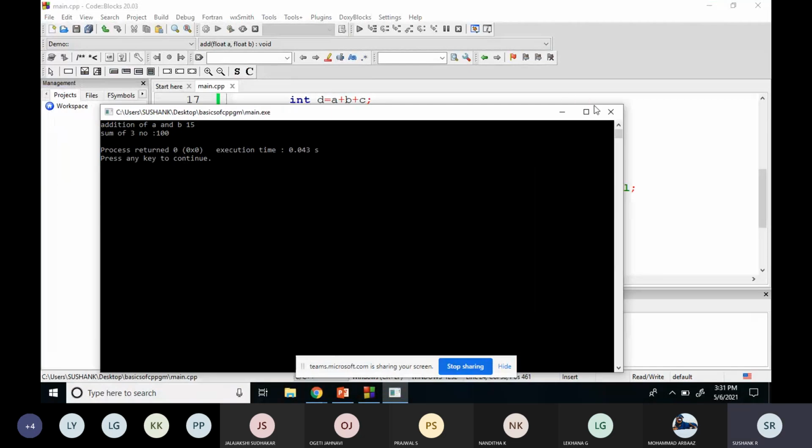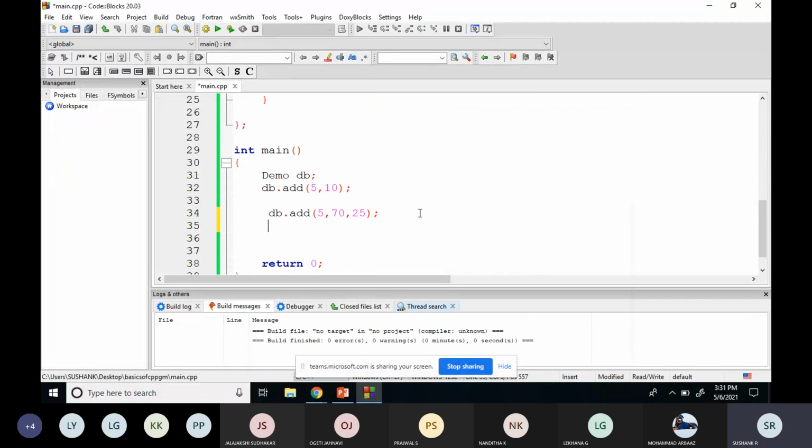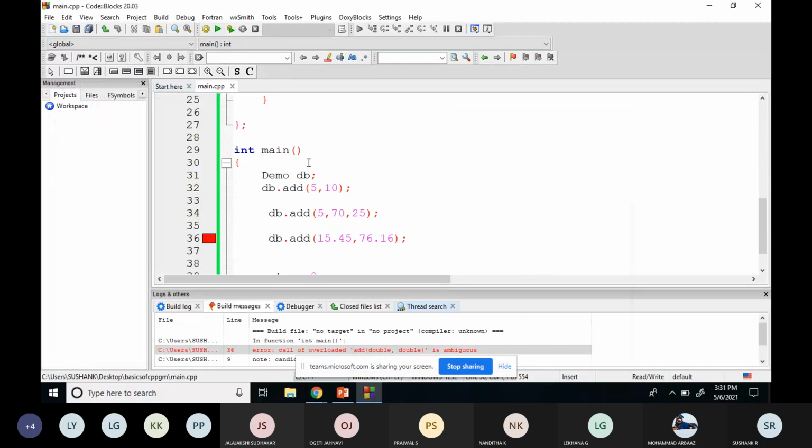So I want to execute one more thing, floating point addition. I can write that also, db dot add of some floating point numbers, 15.45 comma 76.16, some random numbers. So I'll run now. Build, no errors. Why am I getting an error?